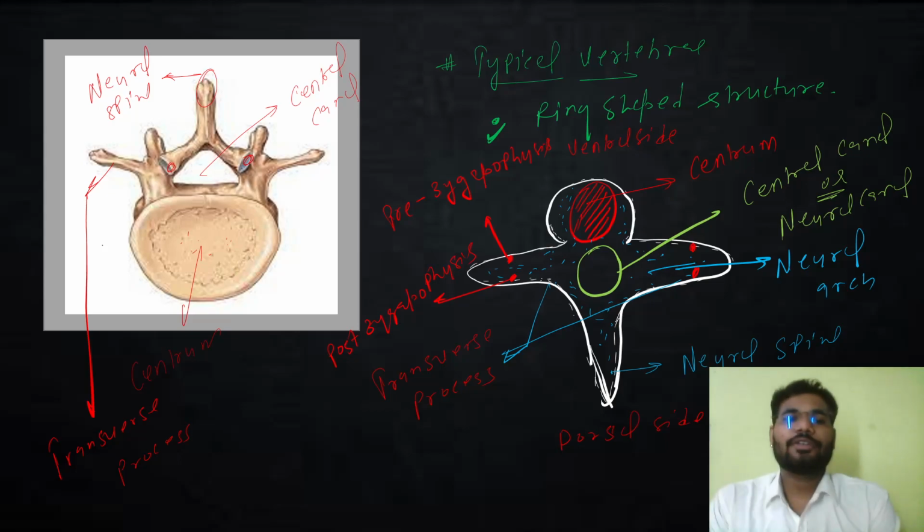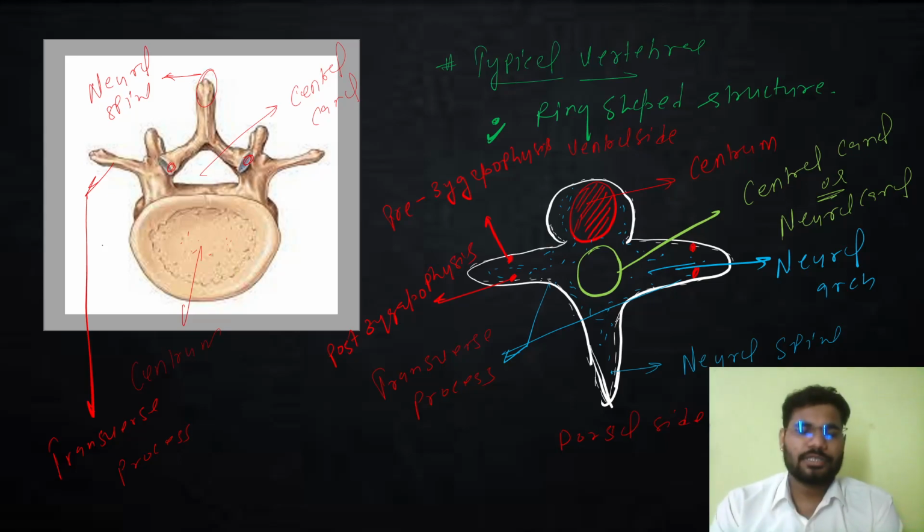Now after that we will talk about the vertebrae of the different regions. In the cervical region there are 7 vertebrae. Out of these 7, we'll talk about how many are typical and how many are atypical. Typical means they follow the same structure. Atypical means having some deviation from the normal structure.